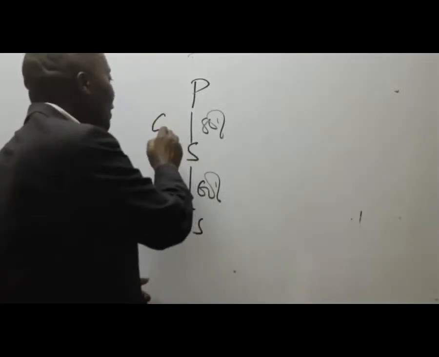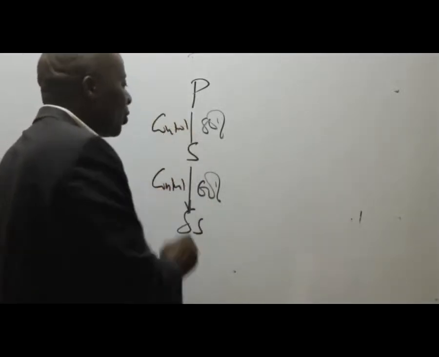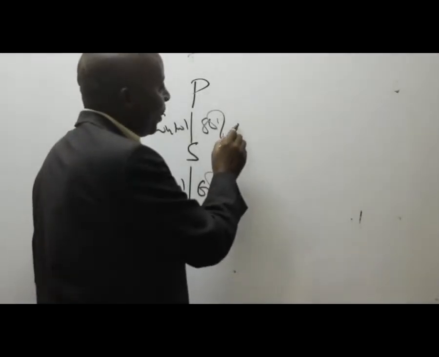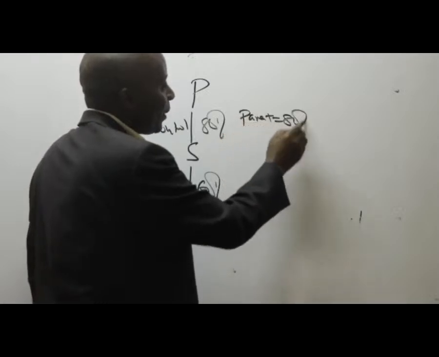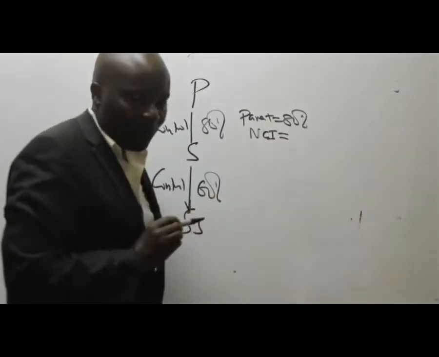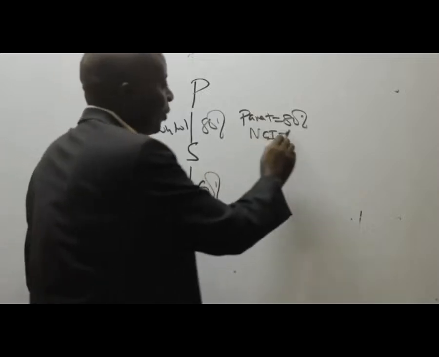So we've said that here we are in control. The same case here, we are in control. So then I would want you to go straight away and give me the parent. The parent here owns 80%. How about the other stakeholder called NCI? NCI will be owning what percentage, somebody? 20%. Thank you very much.